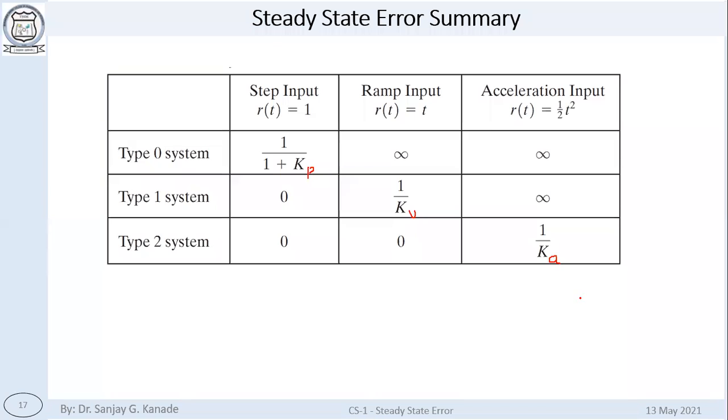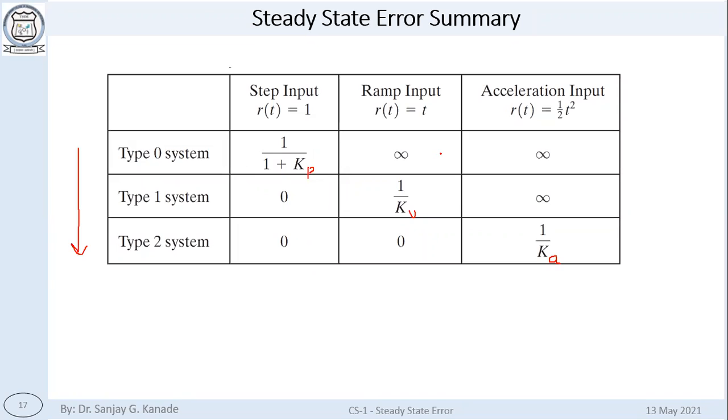What you are looking at, you can see the same observation: the errors have reduced as the type number has increased. For all the inputs, the error has decreased. Here it was 1 upon 1 plus Kp, but it decreased to 0.